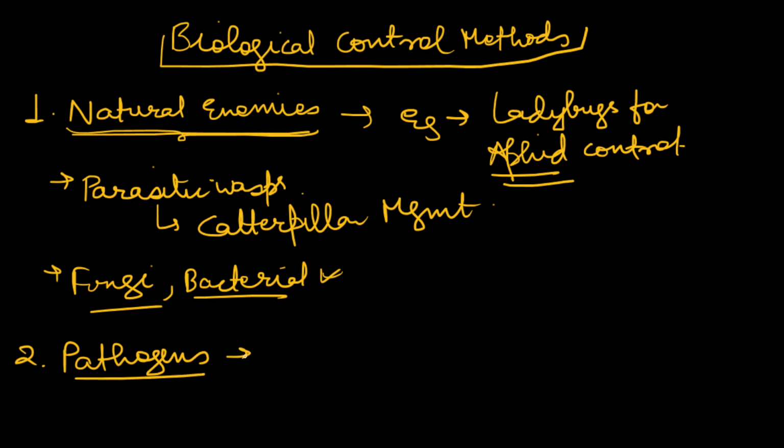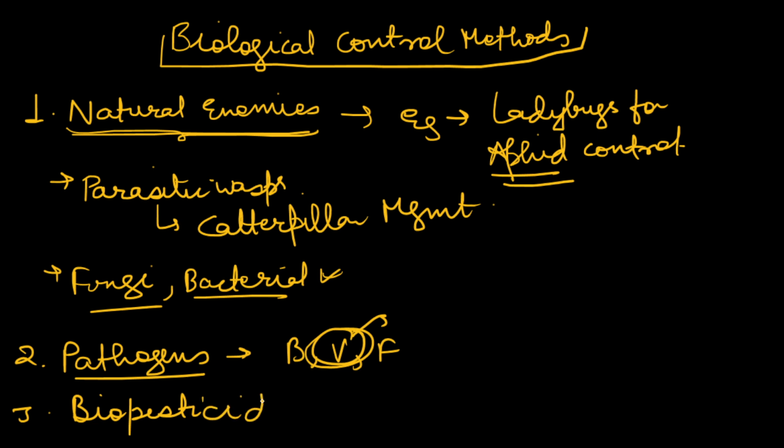Pathogens such as, I have mentioned here, bacteria, viruses, fungi. Many times many viruses are seen to be feeding upon the pathogens that cause a lot of deadly diseases. So that can be very helpful. We can use biopesticides. So here we utilize the naturally occurring substances for the control of pests and diseases. For example, some plant extracts, use of some pheromones.